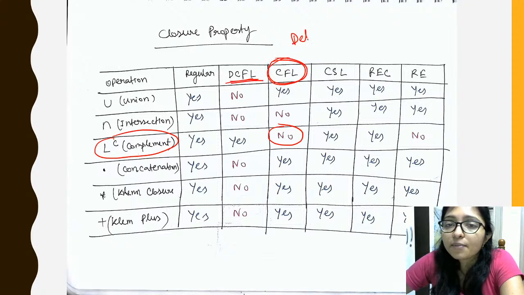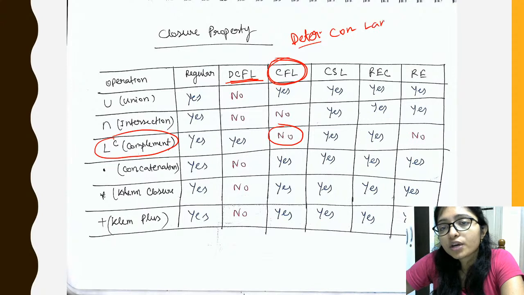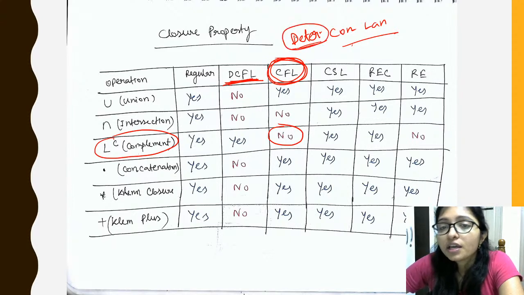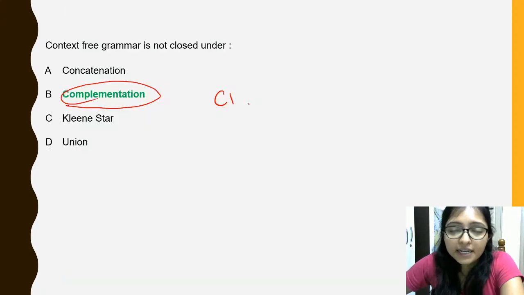DCFL is deterministic; they will mention that it is deterministic context free language. If they tell you only context free language, that is only CFL. Don't be confused with DCFL. DCFL means they will specifically tell you deterministic. As there is no deterministic, you have to take this one. Okay, Vikrant, you are wrong.